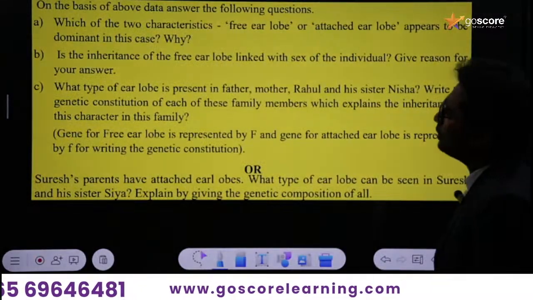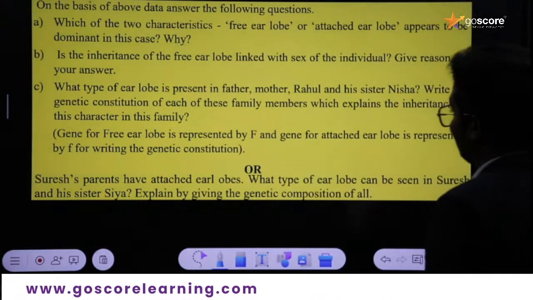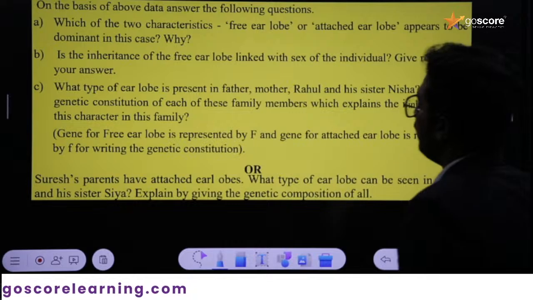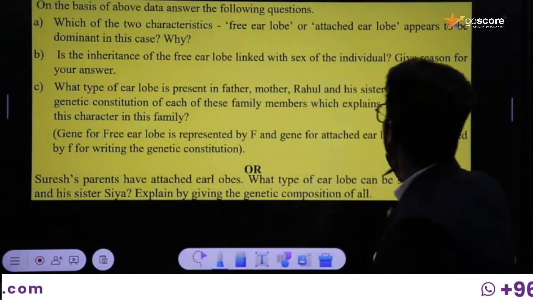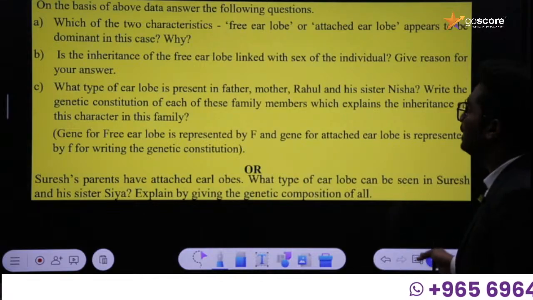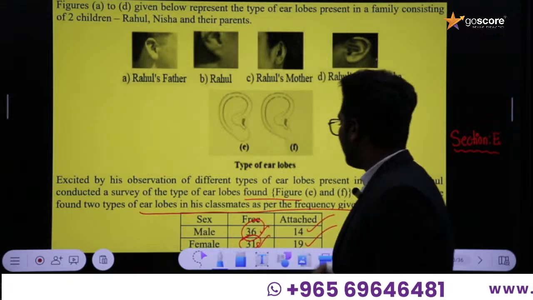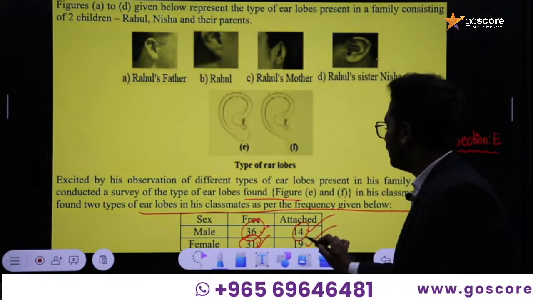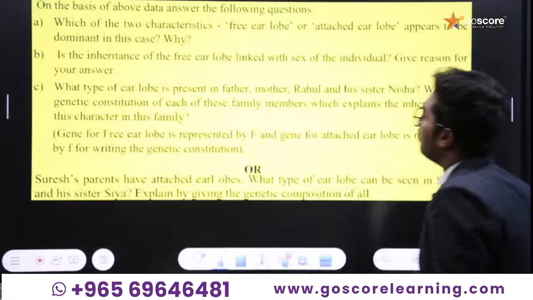Now we can go through the question. On the basis of the above data, answer the following questions. Which of the 2 characteristics, free ear lobes or attached ear lobes, appears to be dominant in this case? Why? Because more people have free ear lobes, while only a small number of people have attached ear lobes.